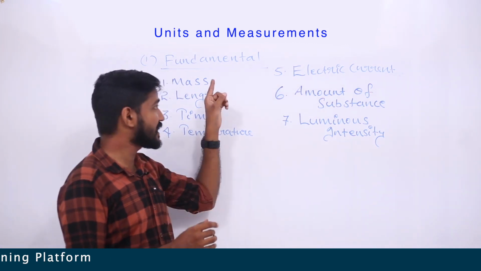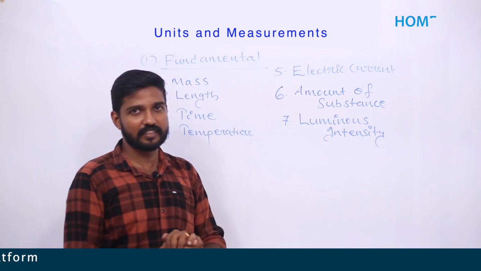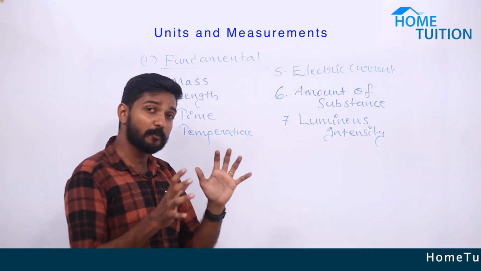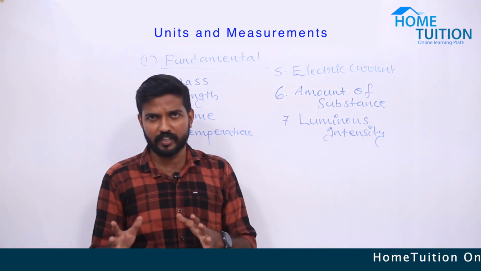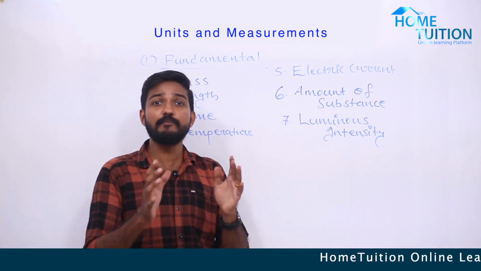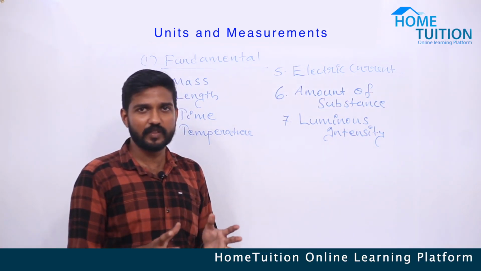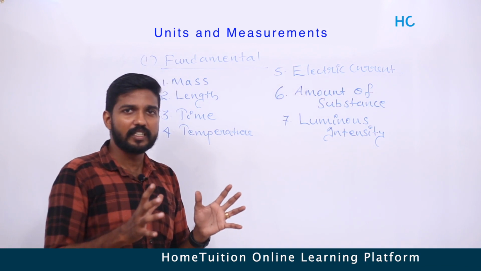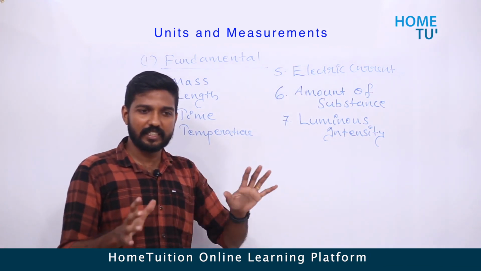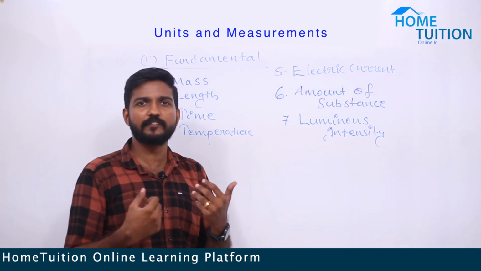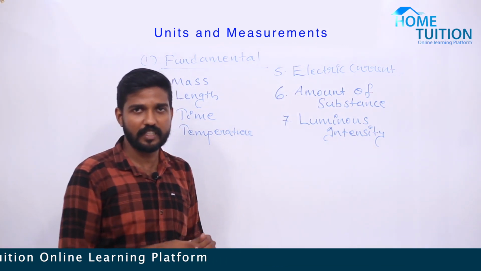We have 7 fundamental quantities. Like I told you before, these are the quantities which cannot be obtained from any other physical quantities, and they are independent of each other. They don't depend on each other. I think that is clear to you.